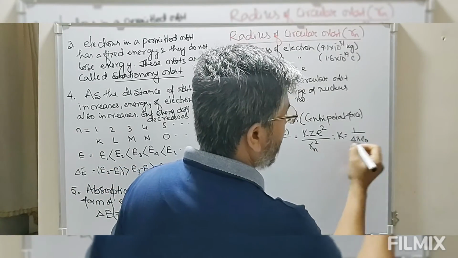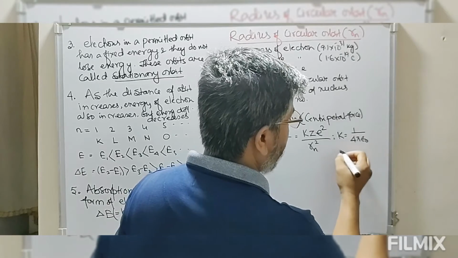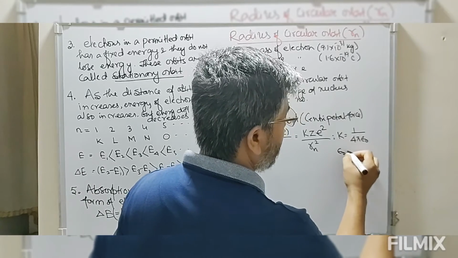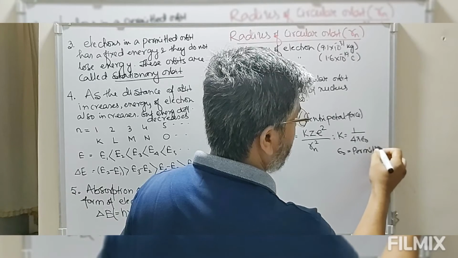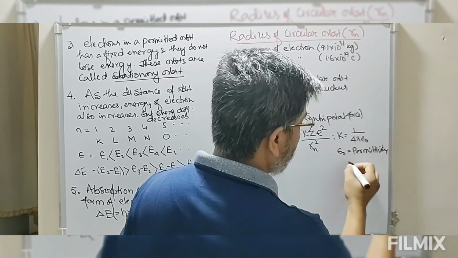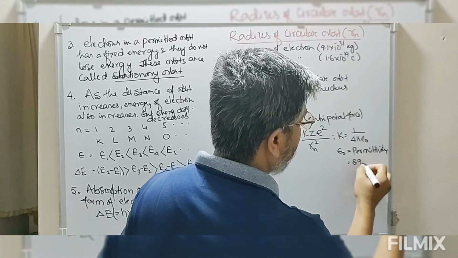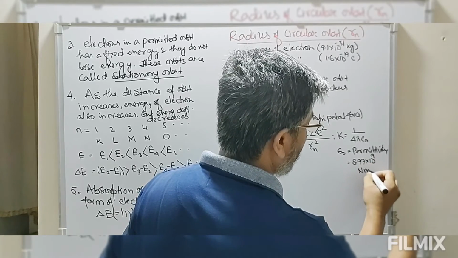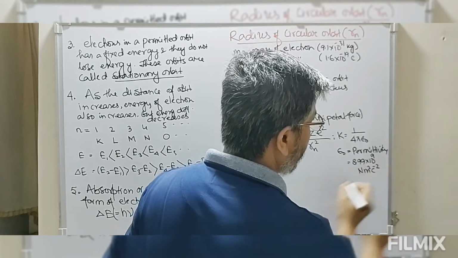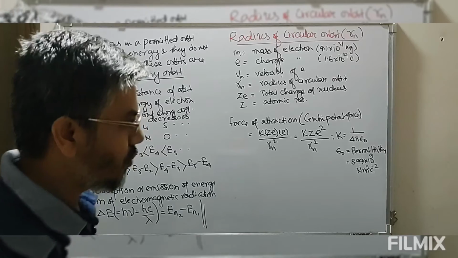This epsilon naught is known as the permittivity of space, whose value is 8.99 into 10 to the power 9 Newton meter square per coulomb square.